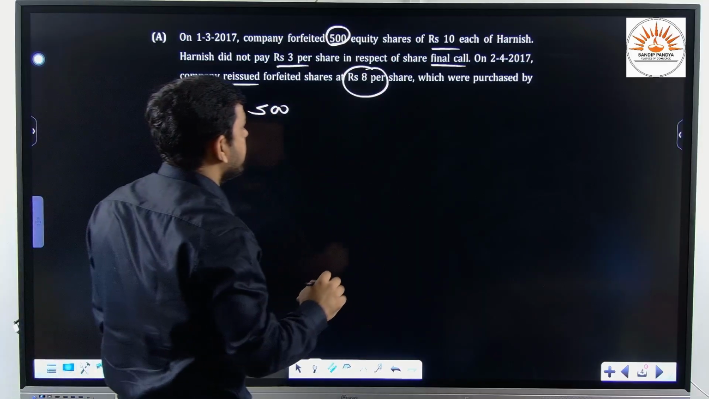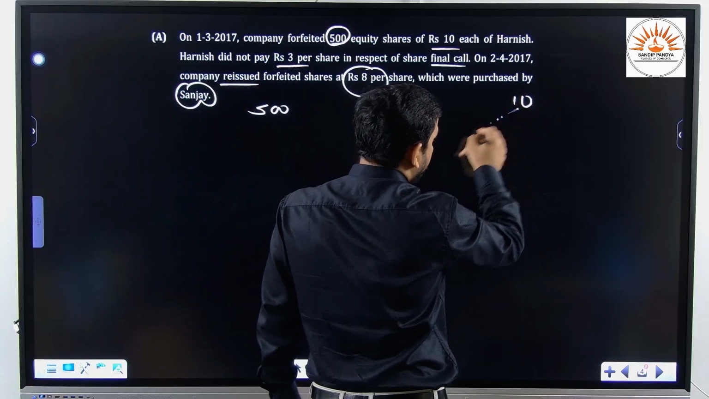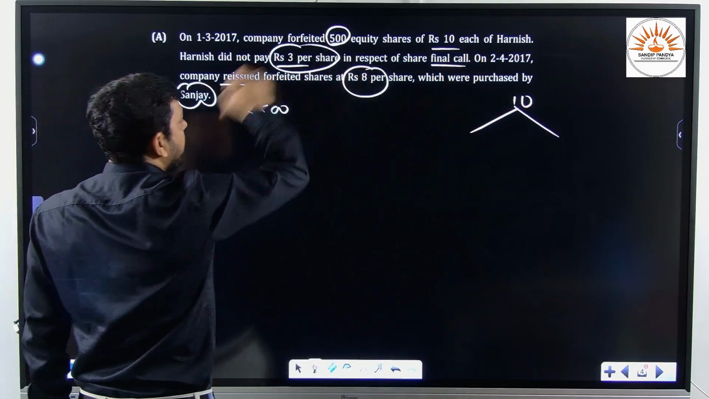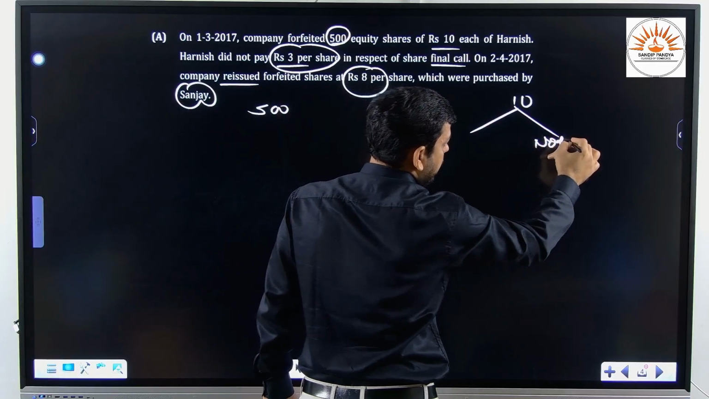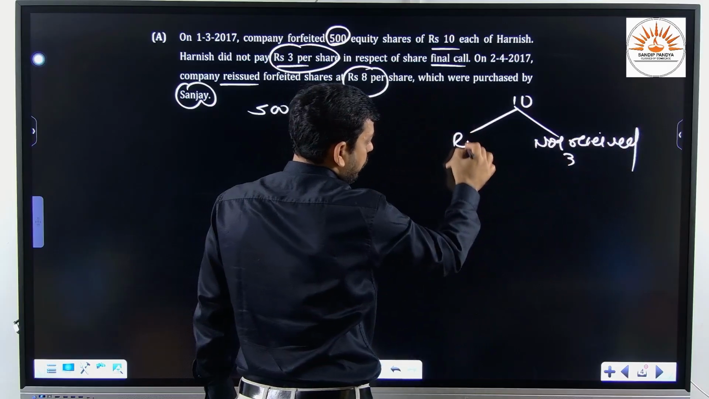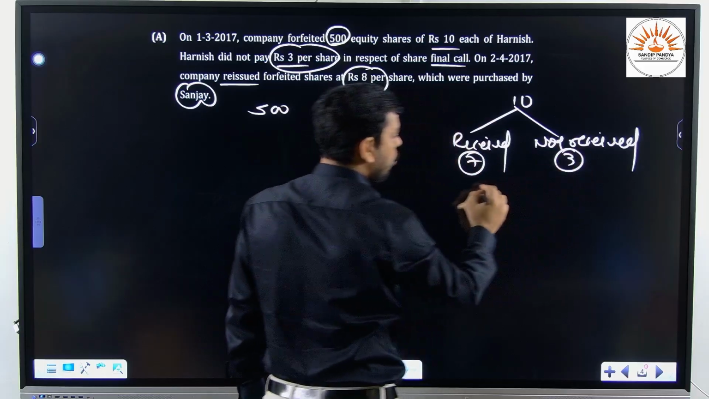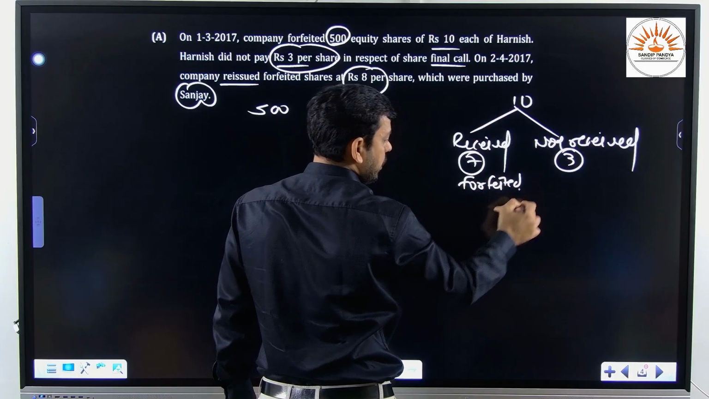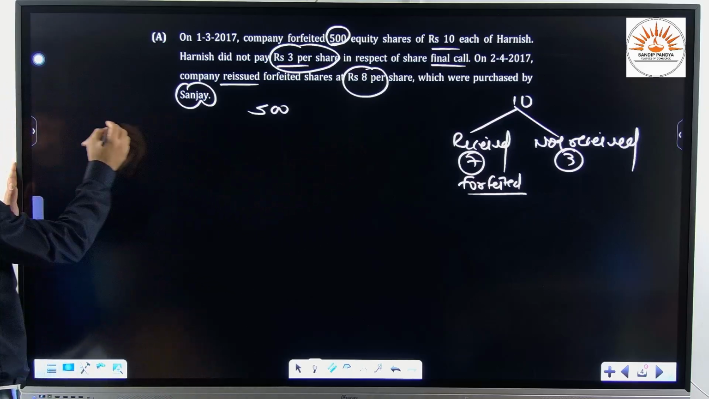Now on 500 shares, how much amount have we called up from that person? Rupees 10. Out of these 10 rupees, let us have two parts. For Reissue, he failed to pay 3 per share on the final call. That means if we say how much amount we have not received, so let me write here not received amount, that is rupees 3. And how much amount have we already received from that person? Rupees 7. So whatever amount we have received, we can forfeit. Is it clear? So first of all, we shall pass the journal entry related to forfeiture.